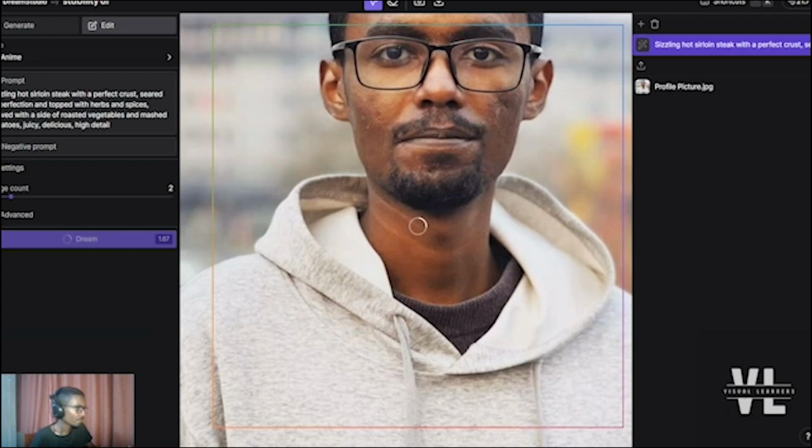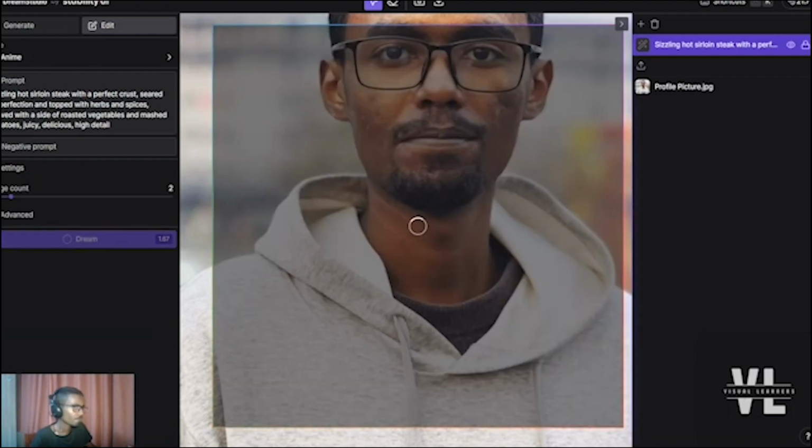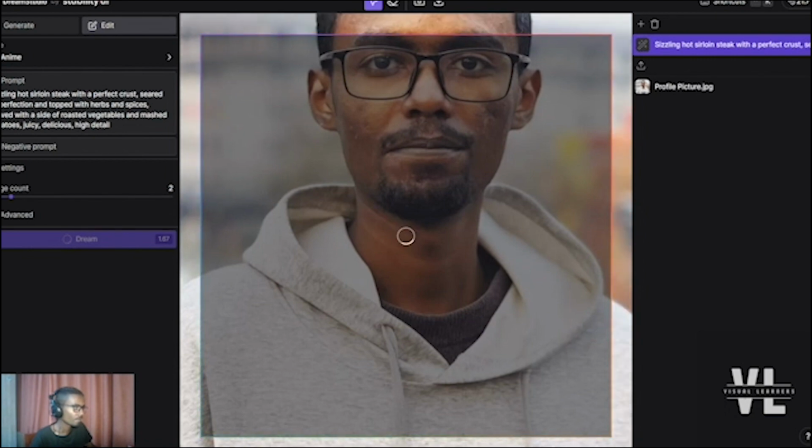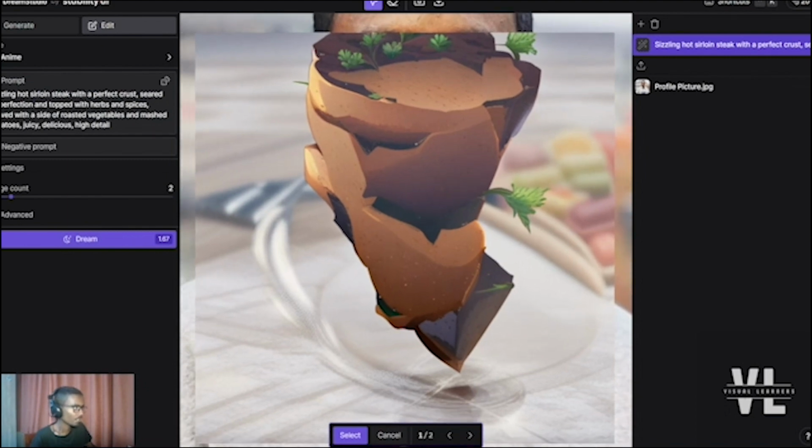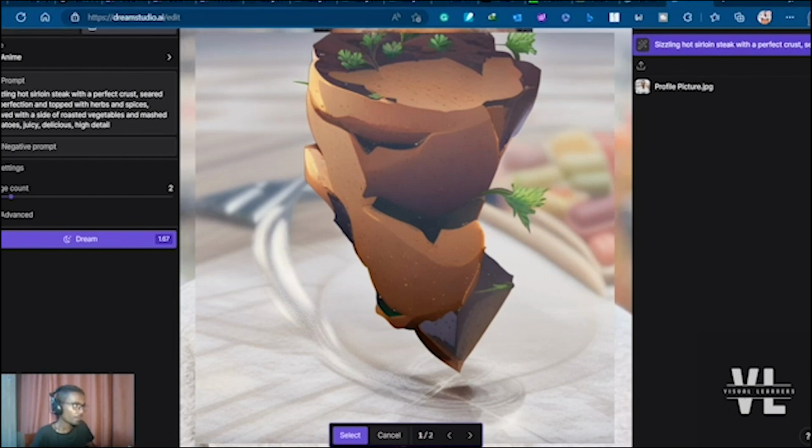and it's going to take a while to generate an anime character based on the prompts that's given and at the same time the image that you provided. So it's going to combine both images and try to come up with a new image. So that's all for the Dream Studio platform backed by Stable Diffusion model.